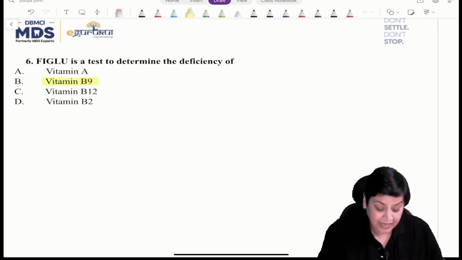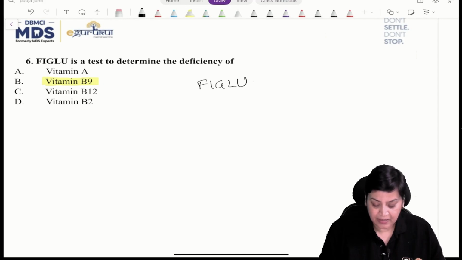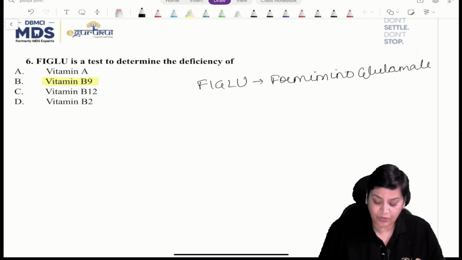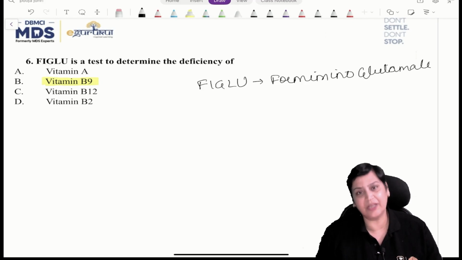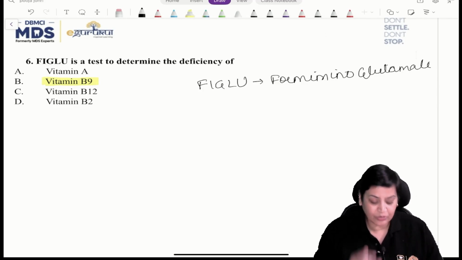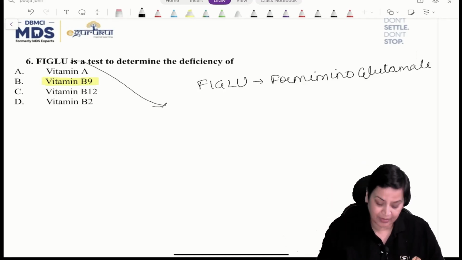Now what is this FIGLU? It stands for formimino-glutamate. And what is the function of FIGLU? It is basically a test to determine the deficiency of B9. If some subject is deficient of B9, there will be excretion of FIGLU in urine. And if we talk about how this FIGLU is produced, it is produced as a result of metabolism of